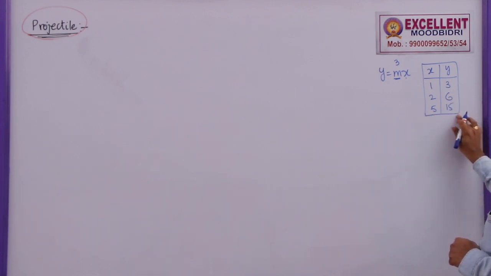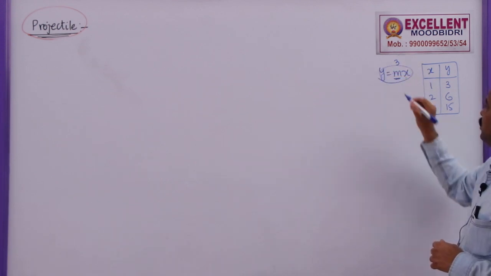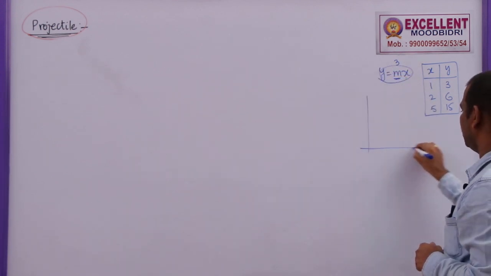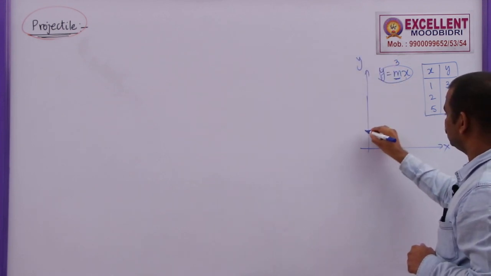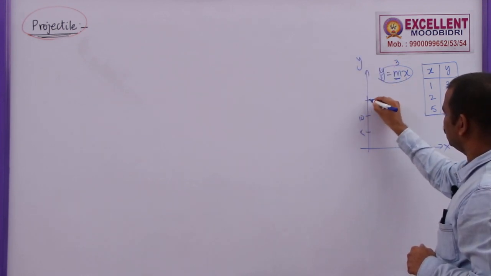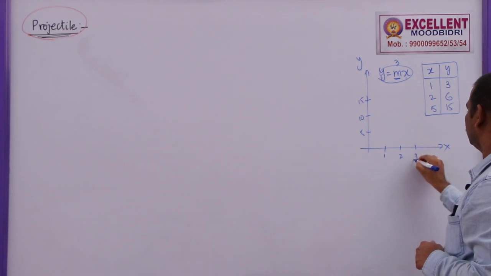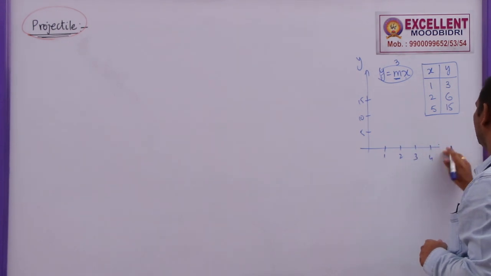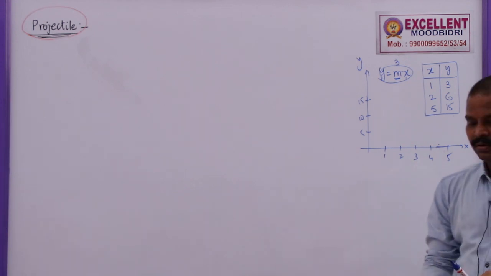Now, if you want to draw the corresponding graph for the equation y is equal to mx, let me take the x axis and the y axis. This is 5, 10, 15, and here I will take 1, 2, 3, 4 and then 5.